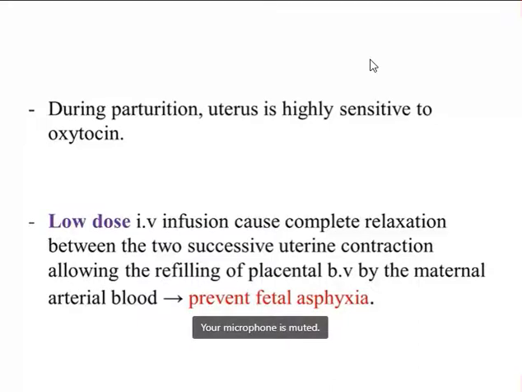So the advantage of giving oxytocin in low dose through intravenous infusion is that there will be complete relaxation between the two successive uterine contractions, which allows the refilling of the placental blood vessels by the maternal blood. When it is refilled by the maternal blood, it prevents fetal asphyxia, because the fetus will get adequate oxygen through the maternal arterial blood.